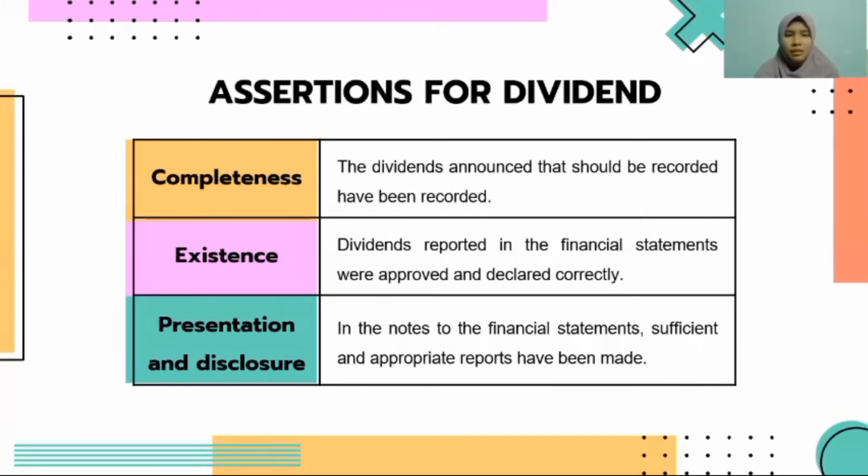Assertion about existence examines whether there are dividends that are recorded and paid without evidence of declaration from the client's board of directors. In testing for existence, the auditor should seek evidence from the third party. Additionally, dividends that are not properly approved before being declared should not be recognized in the accounting record.